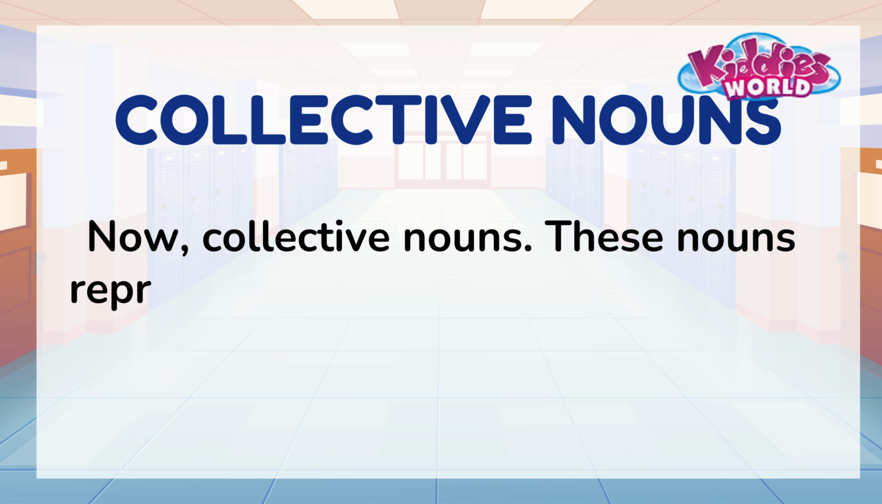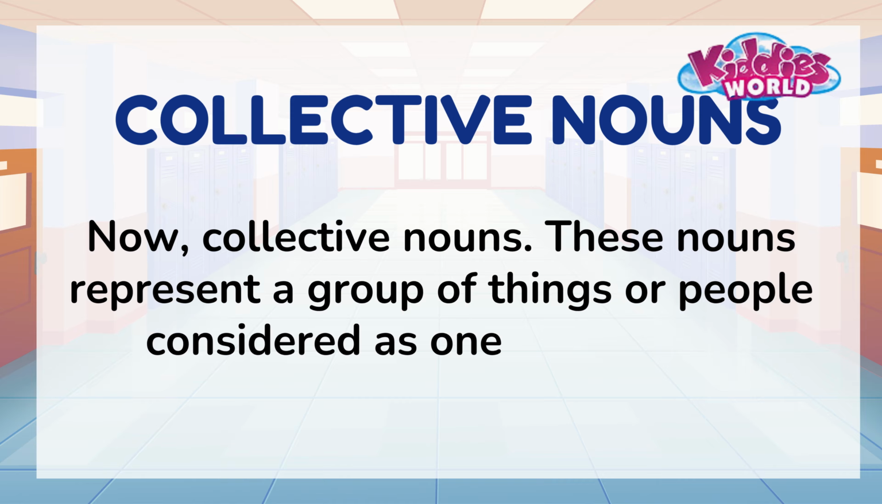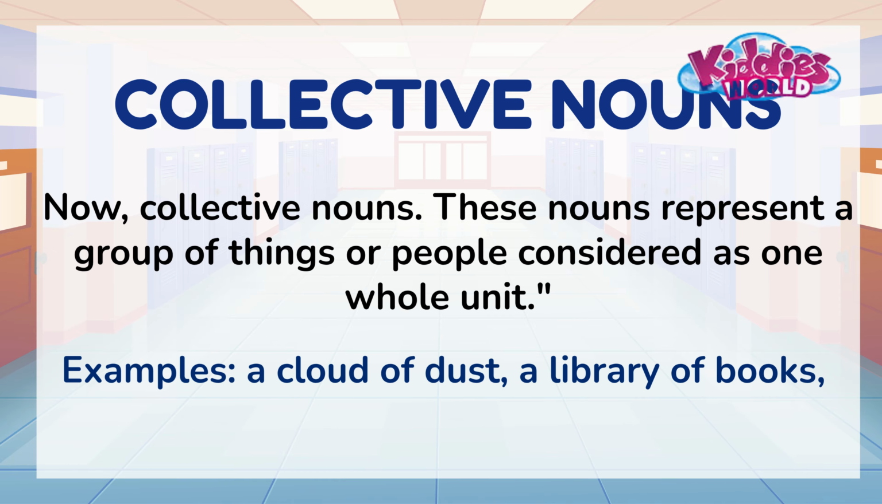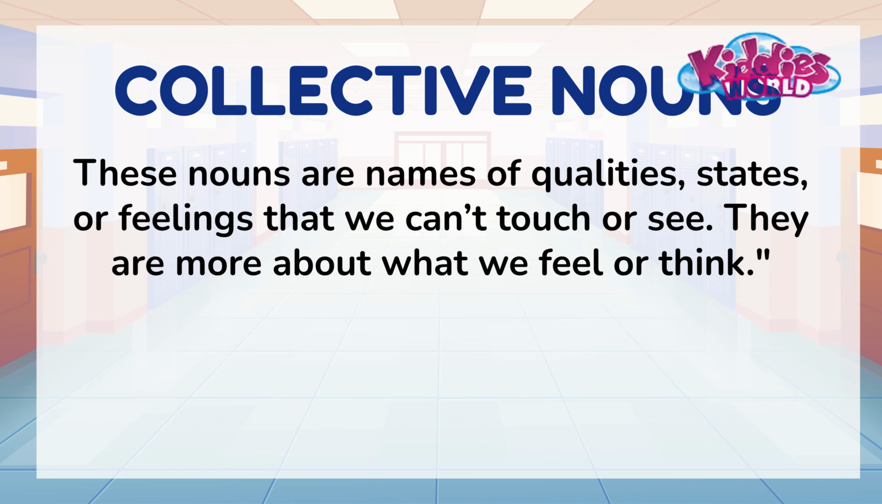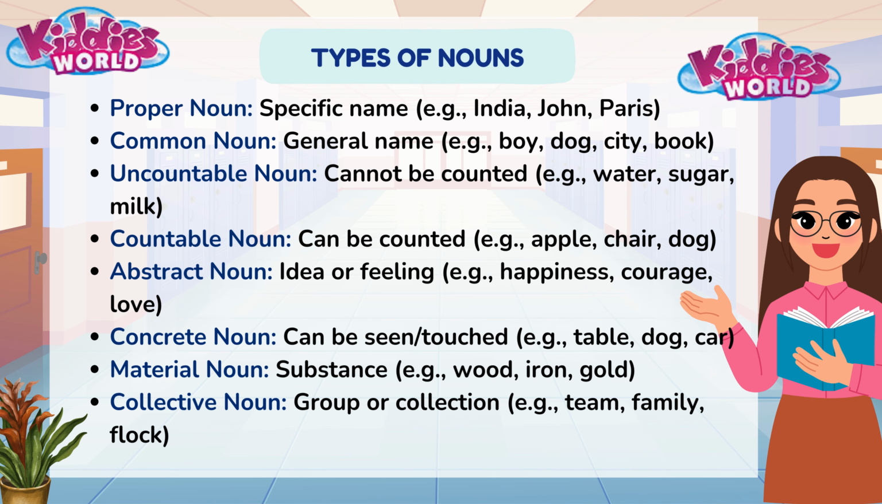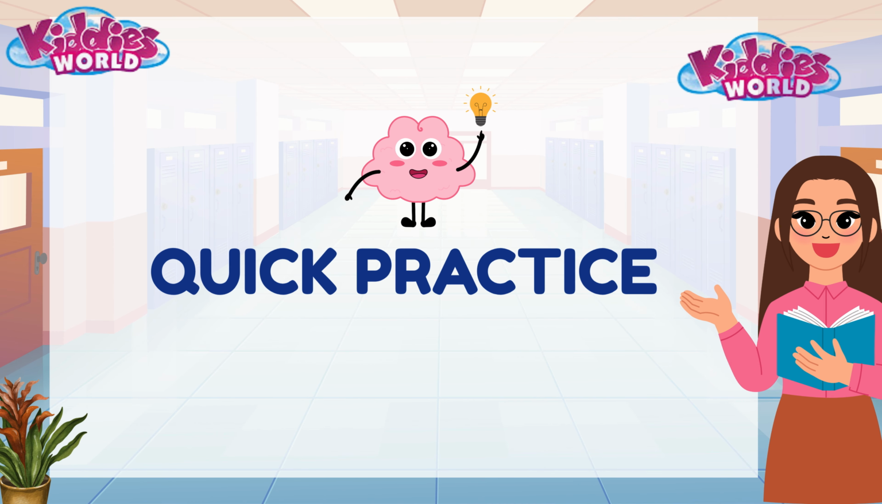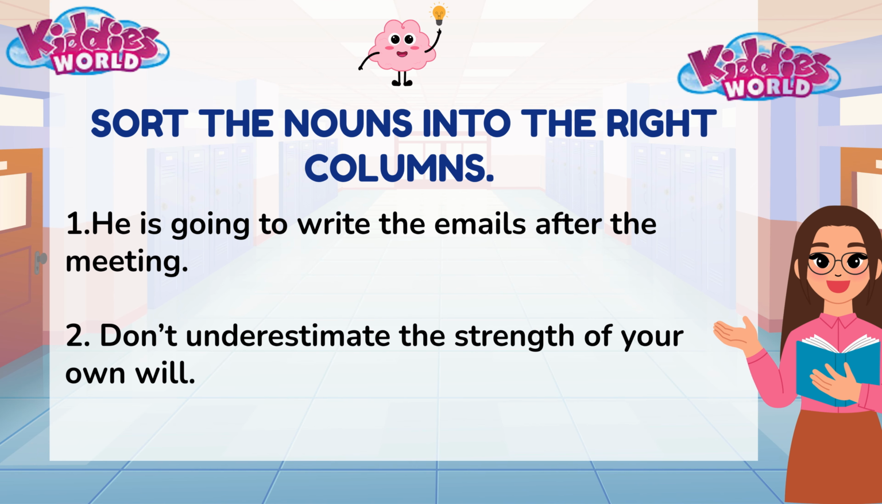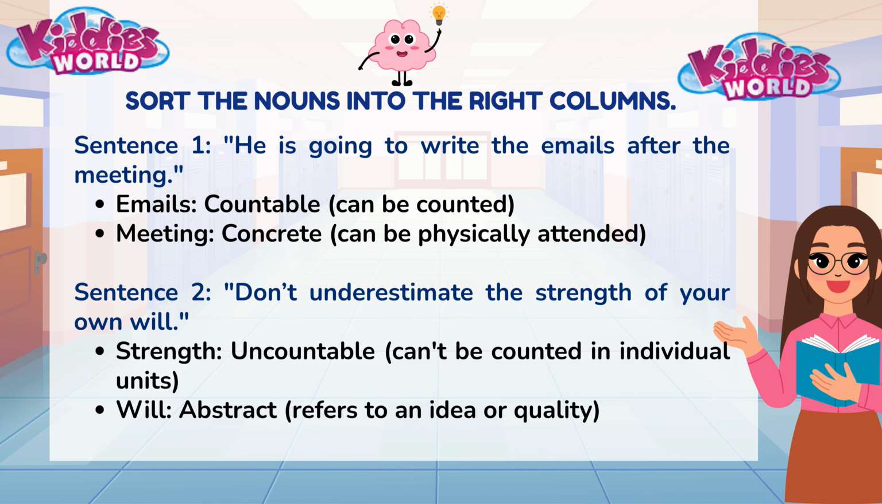Collective nouns. These represent a group considered as one unit. Examples: a cloud of dust, a library of books. When we say a library of books, we treat it as one group. Neat, right? Now that we know noun types, let's practice. I'll give you sentences and you sort the nouns. Ready? Check your answers below. Great job!